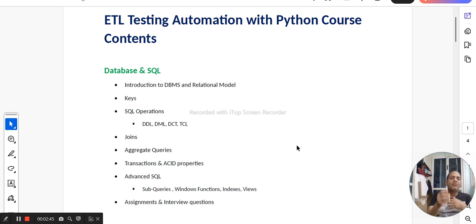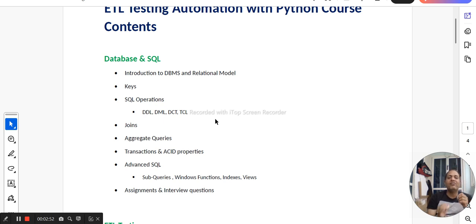Now let me show you each of the modules that we are going to cover. The first is databases and SQL, because this is a very important aspect in ETL testing or ETL framework. We need to be very good with the ETL database and SQL. We should be able to write a sufficiently good amount of queries, and different kinds of queries like advanced SQL and intermediate SQL. You can see that we have put down some pointers here, and all of those are covered as part of the syllabus.